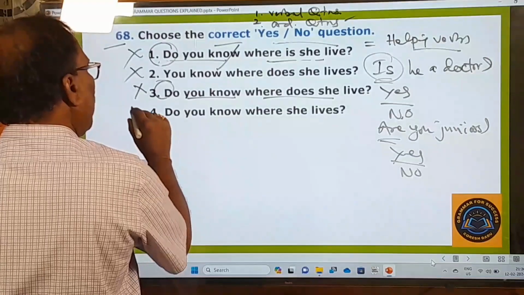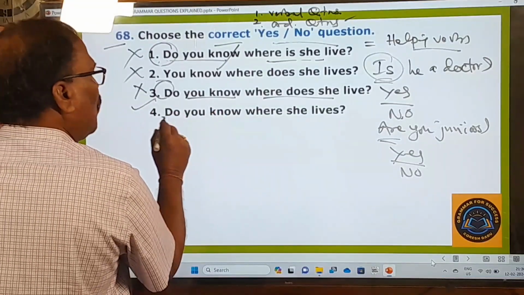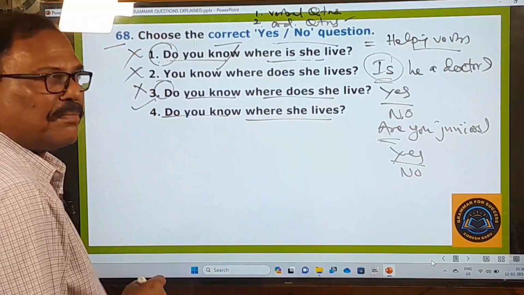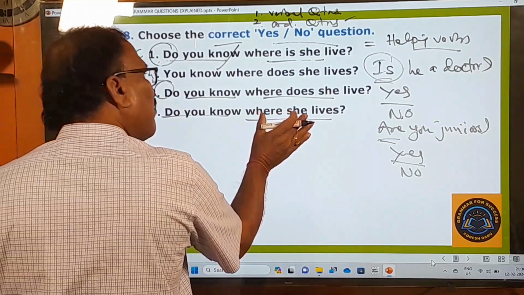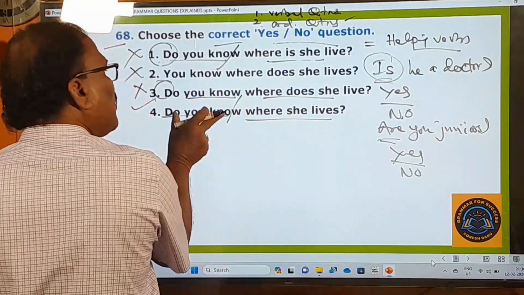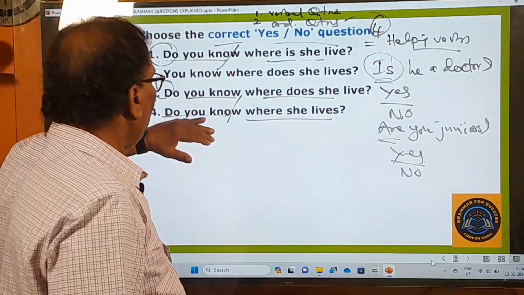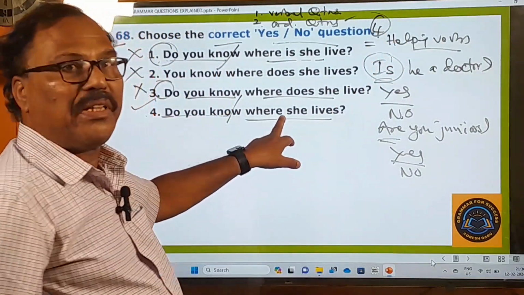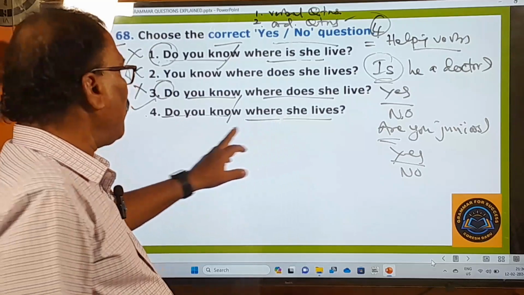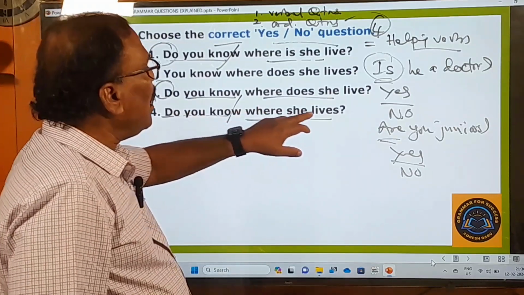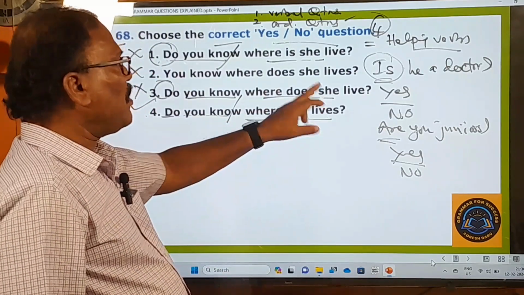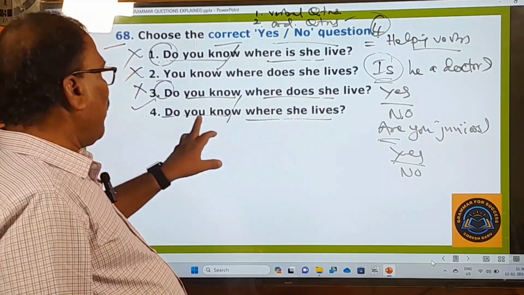And this fourth one, you look at this fourth example. Do you know where she lives? This is the right one. The second part is right, the first part is right. So your answer is going to be the fourth one. But when you use this one, automatically this should be in the right sentence order. Therefore, you say, do you know where she lives? Where does she live is not right. This question form should not be there when you say this one.